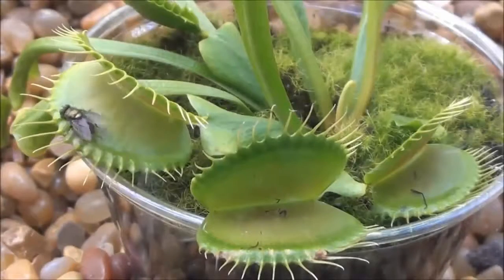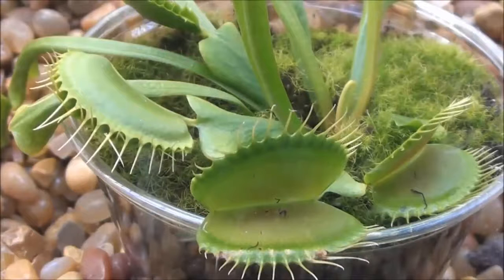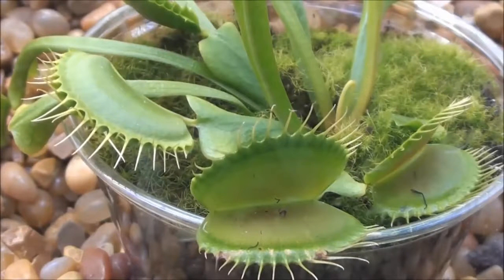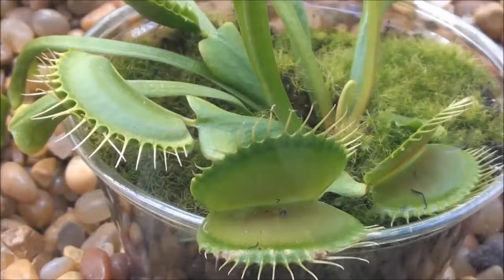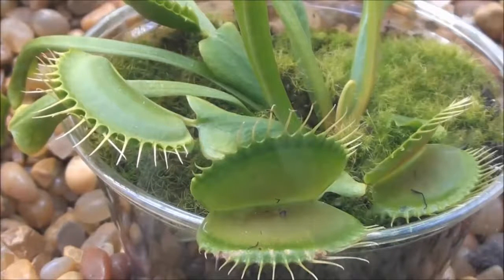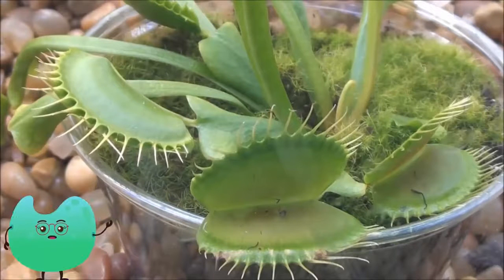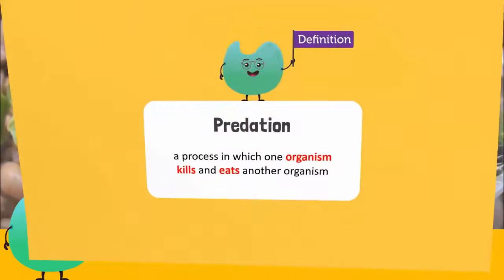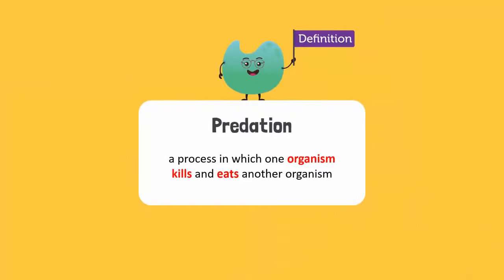The flytrap is a plant that feeds on insects. It attracts insects through its color and nectar. Once the insects land on its leaves, it traps them and slowly digests them. This relationship between a predator and its prey is known as predation. So predation is a process in which one organism kills and eats another organism.